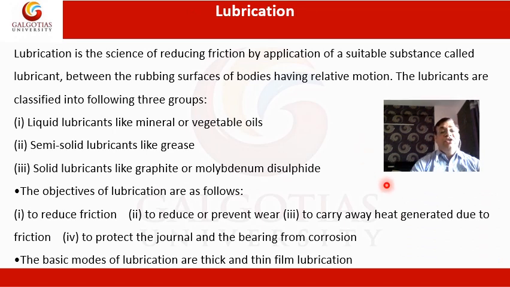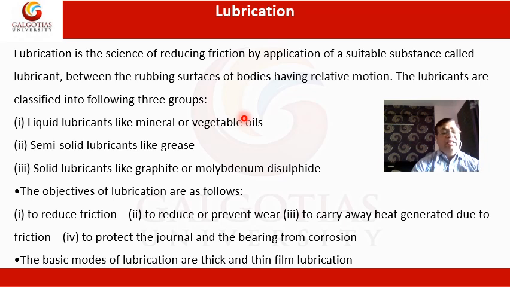Lubrication is the science of reducing friction by application of a suitable substance. That substance is known as lubricant. We put the lubricant between the rubbing surfaces of bodies having relative motion.